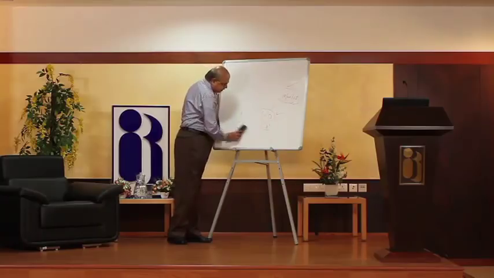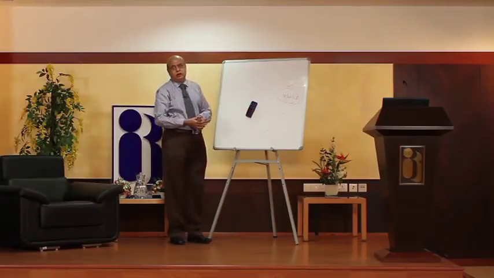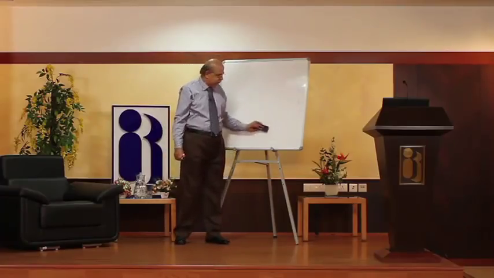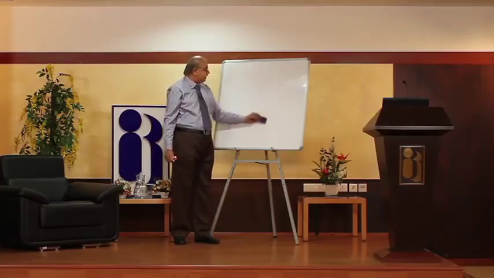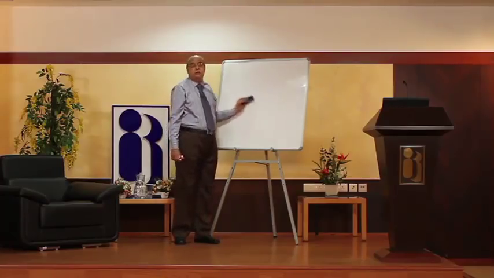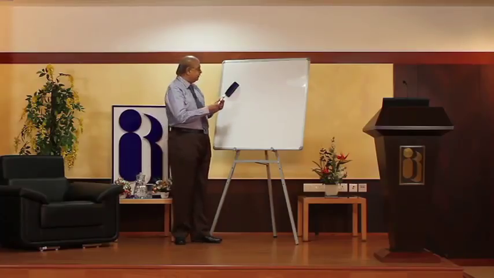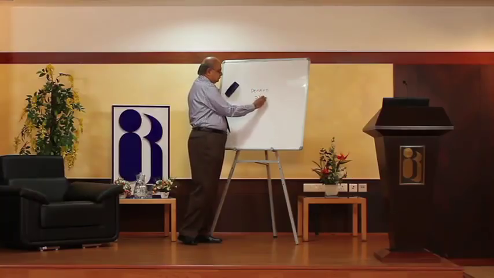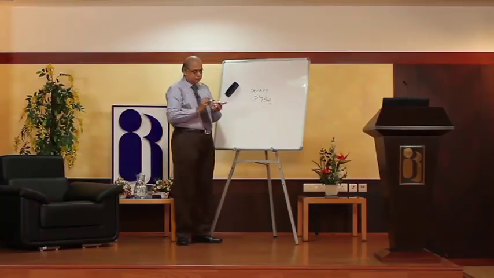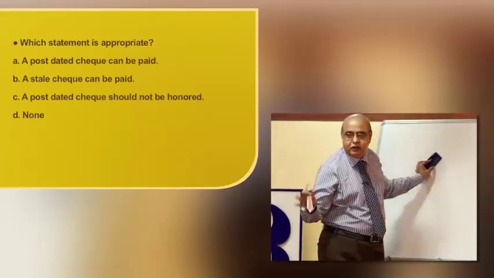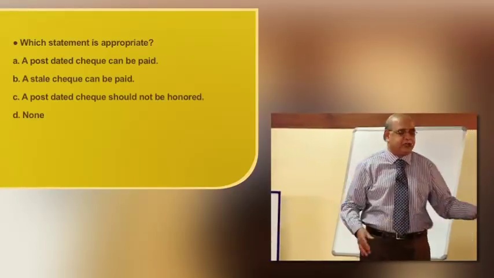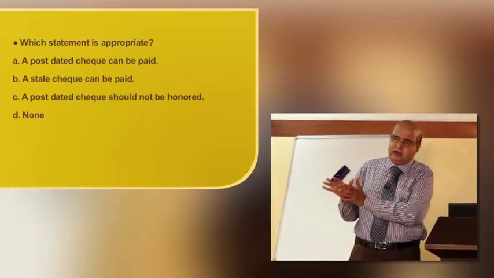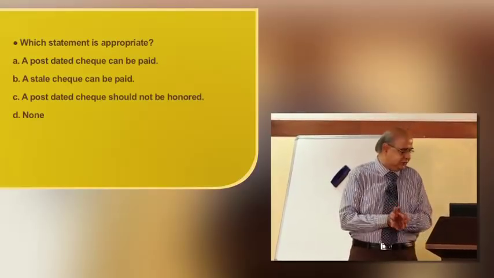A check has got a limitation period as well. Validity period is different from limitation period. Validity period is 3 months from the date of issue of the check. Limitation period runs from the date of demand of the check, not the date of payment. A 3 years limitation period is there. If the cheque is not paid, there is a 3 years limitation period for the other person to go to the court and seek legal remedy. That is a different aspect, and validity is a different aspect.